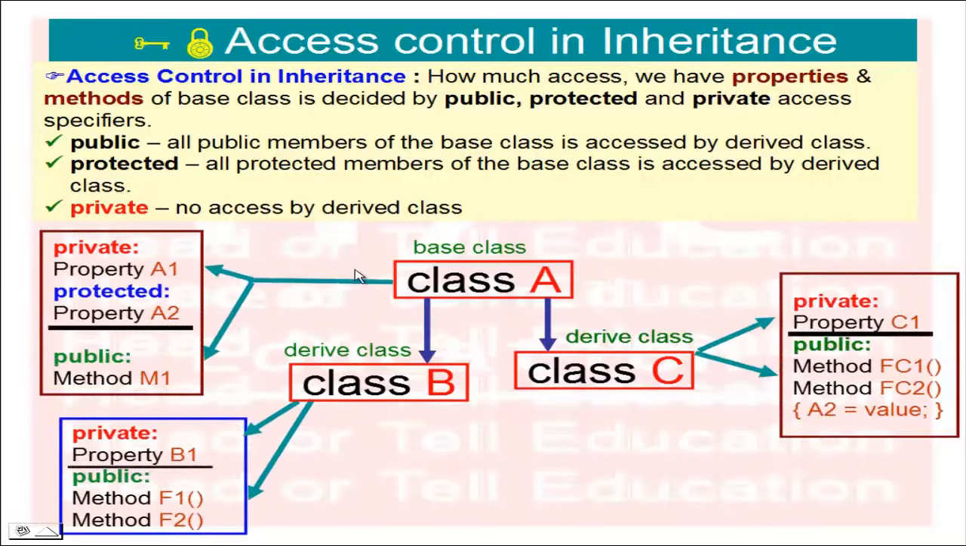Base class A has the private property A1, protected property A2, and public method M1. Derived class B has private property B1 and public methods F1 and F2. Derived class C has private property C1 and methods FC1 and FC2, which are public.